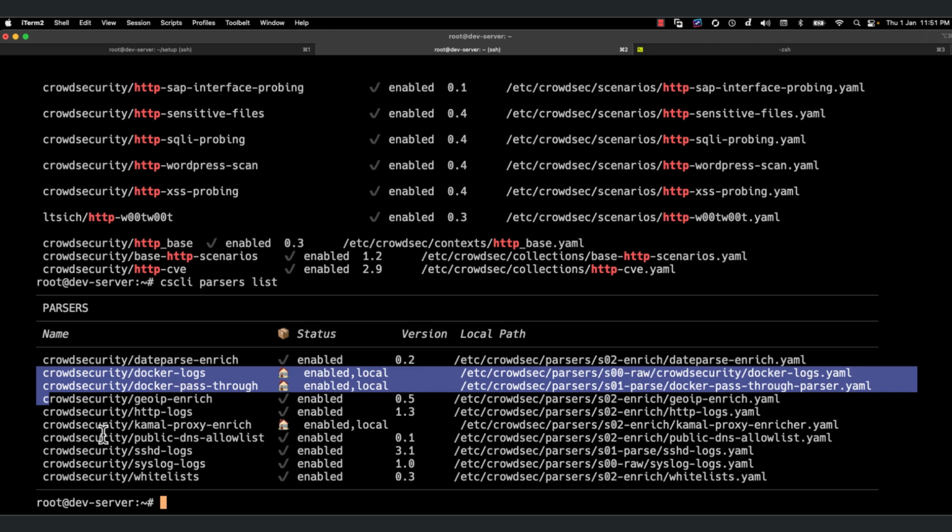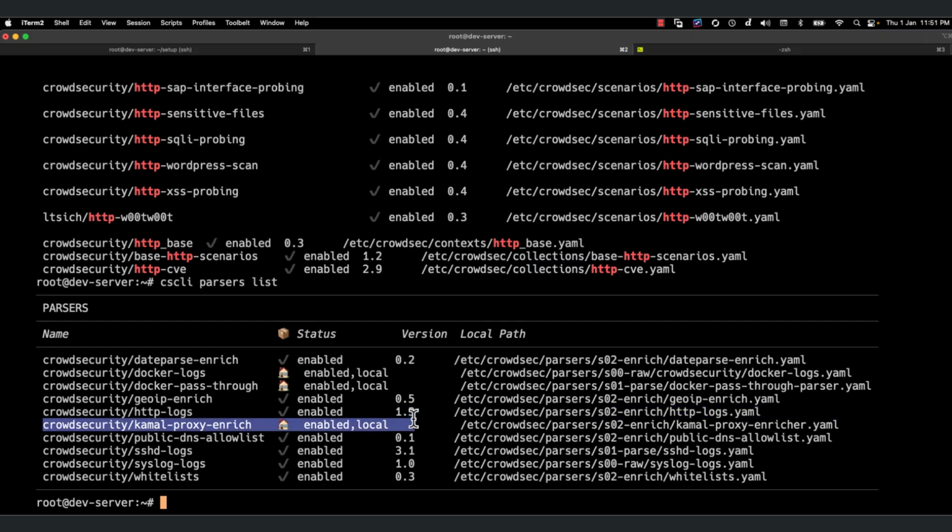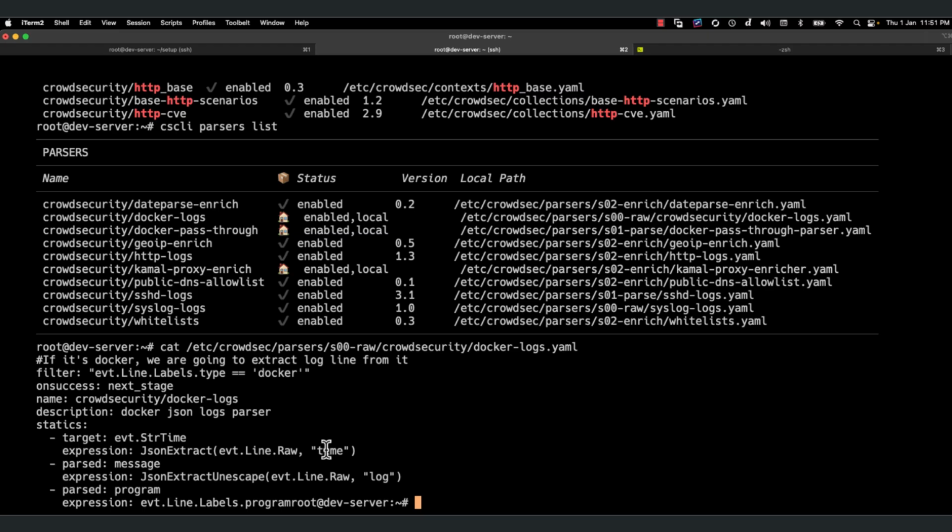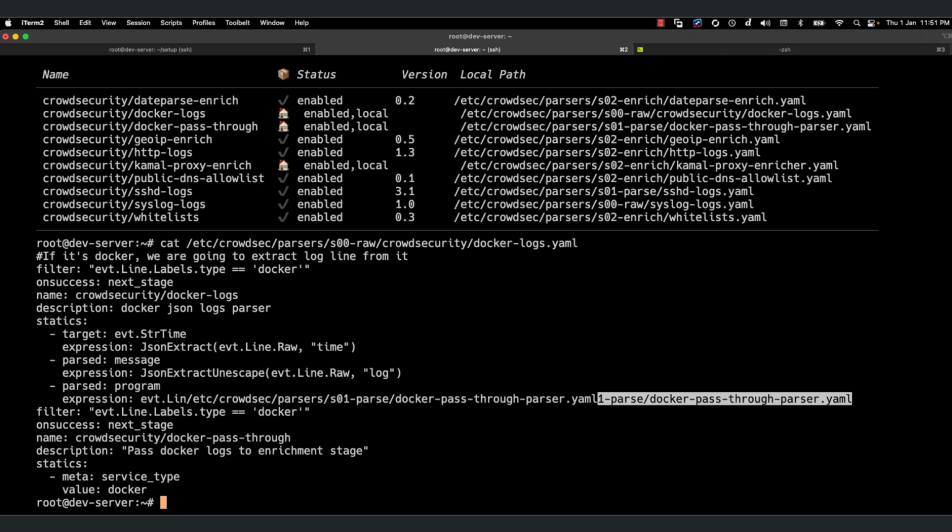Okay. And then the next one is Kamal proxy enrich. Whatever is there on Kamal proxy, these are the things you need to look into. If you see here in Docker logs, it will not have anything. It will just extract the raw line, and there is a property called time, and a property called log, which has all the stuff. So this would be the first step, S00 raw, and the second step would be S01, this pass-through parser. This will just send this information somewhere else.